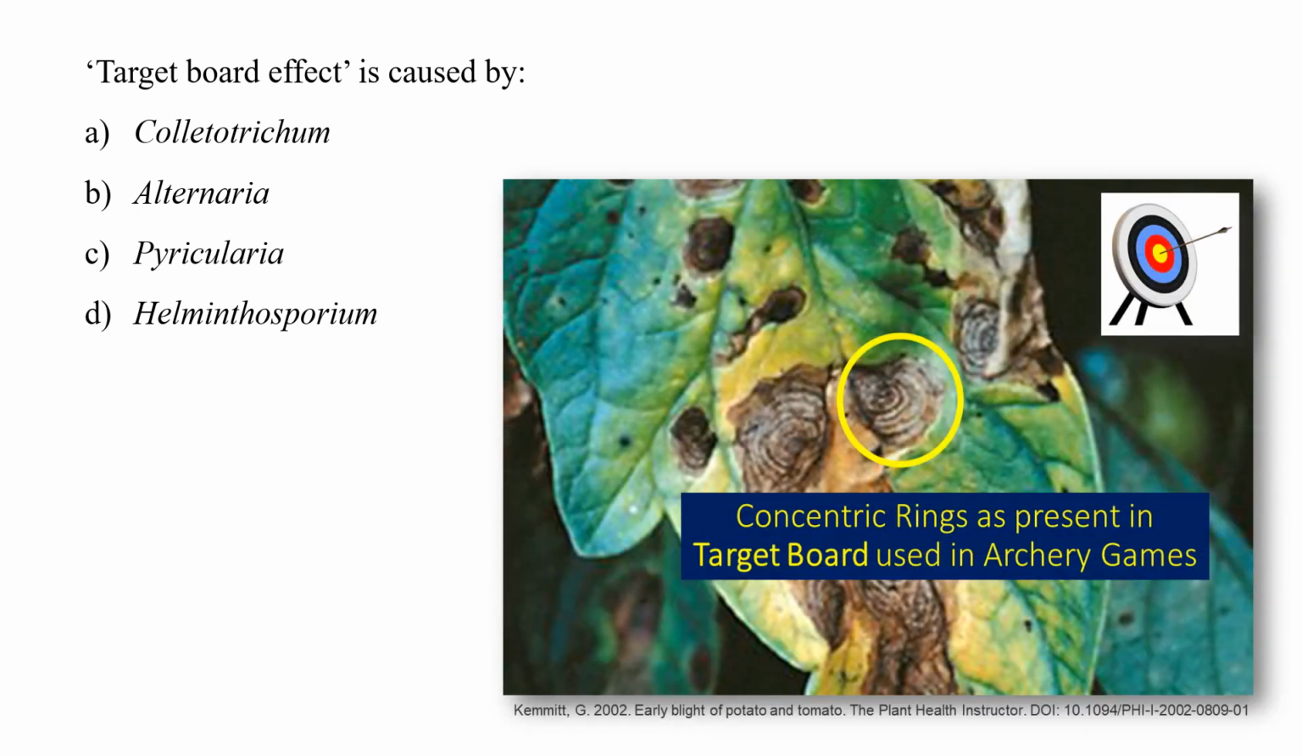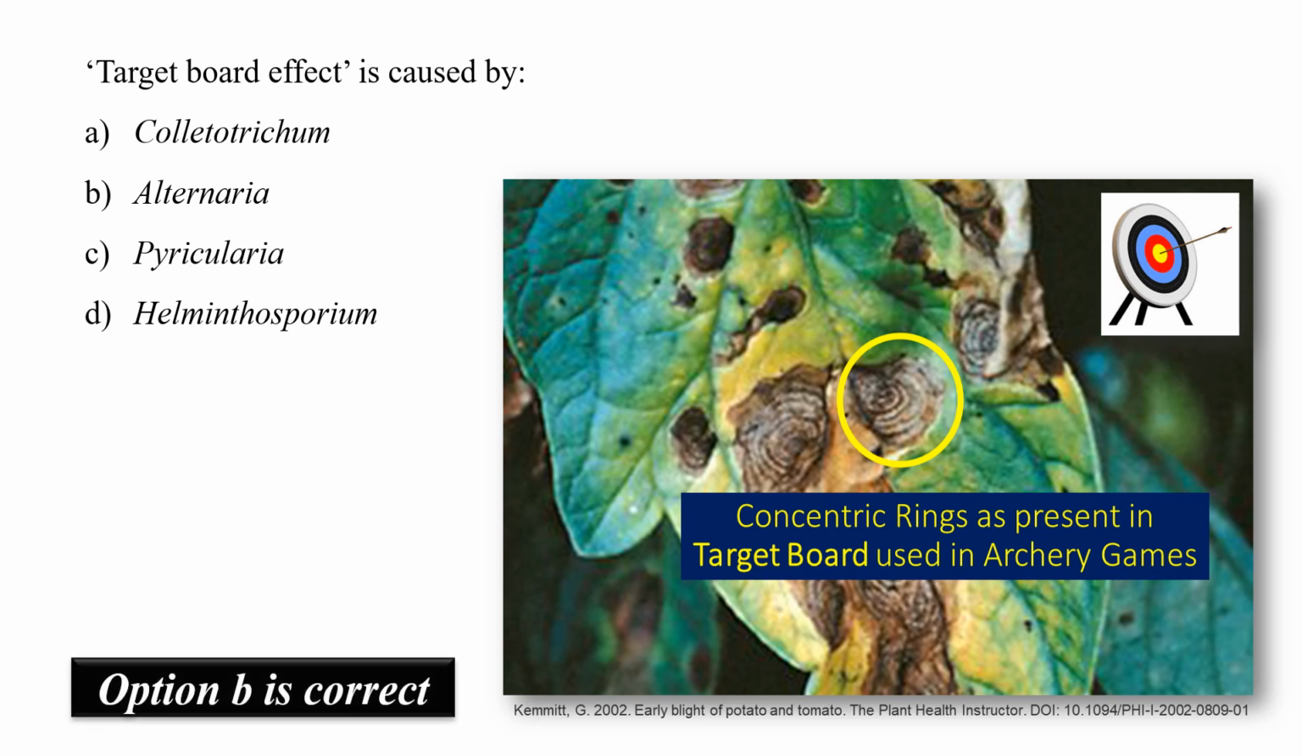A disease called early blight of potato is caused by Alternaria solani, and early symptoms of this disease appear in the form of yellowish brown spots on the leaves. These spots enlarge in size and become round to form concentric rings, and these rings appear like target boards, and hence the symptoms are called target board effect. So our correct option is B, that is Alternaria.